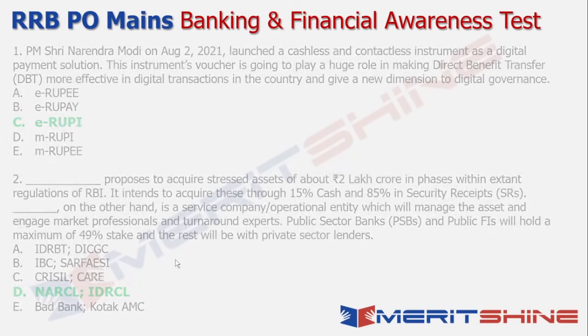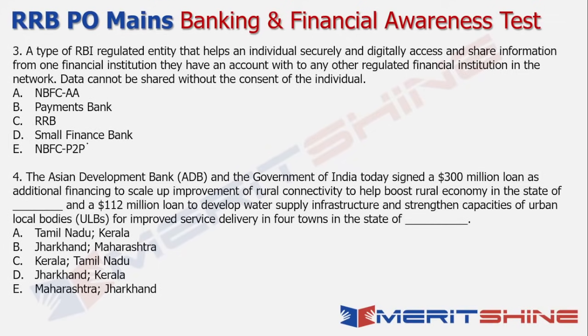Okay, let's move on to the next set, which is questions 3 and 4. A type of RBI regulated entity that helps individuals securely and digitally access and share information from one financial institution they have an account with to another regulated financial institution in the network. So essentially I'm talking about account aggregators. It is a type of NBFC, and this data cannot be shared without the consent of the individual. So that's very, very clear.